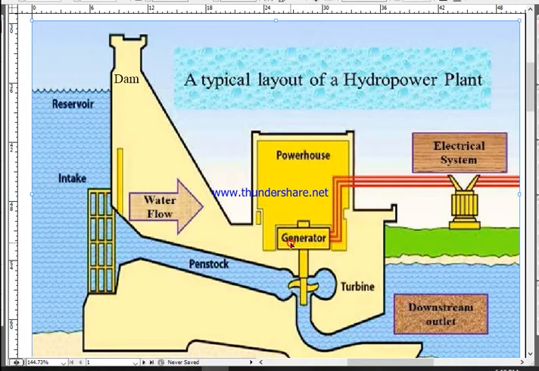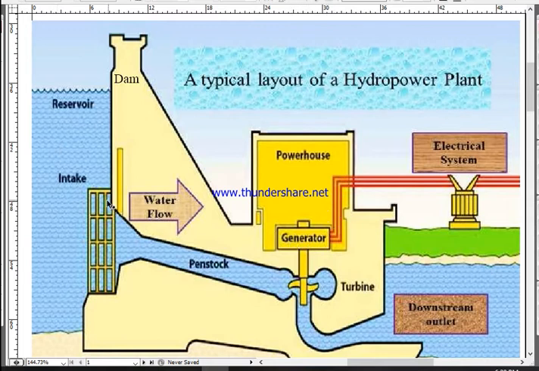The generator contains coils, and those coils are placed within a very strong magnetic field. Two very strong magnets with north and south poles are kept around the coil, but the coils do not touch the magnet. According to Faraday's law of electromagnetic induction, when the magnetic field linked to a conductor is changed, electricity is induced. You will study this law, this mechanism, in detail in grade 10.